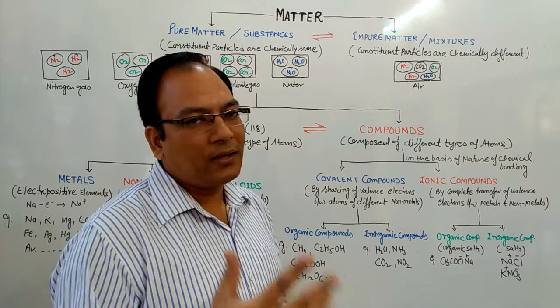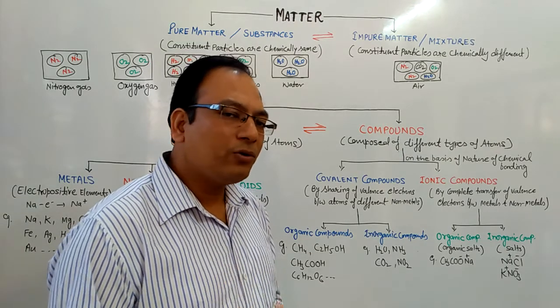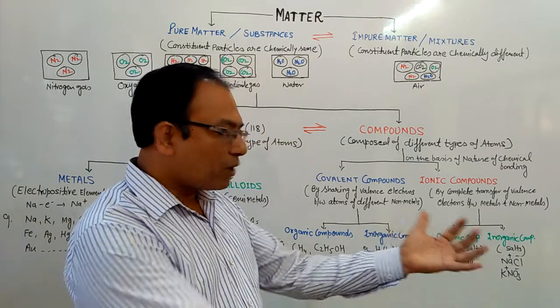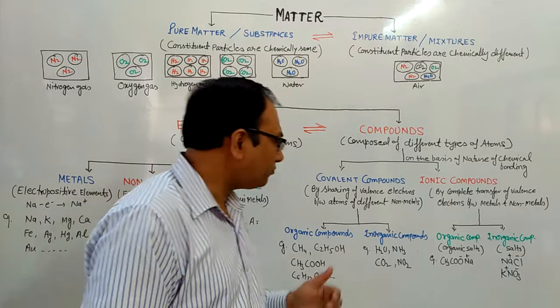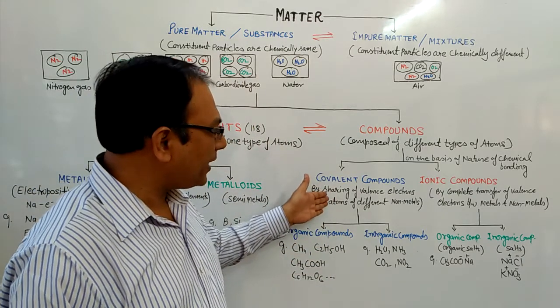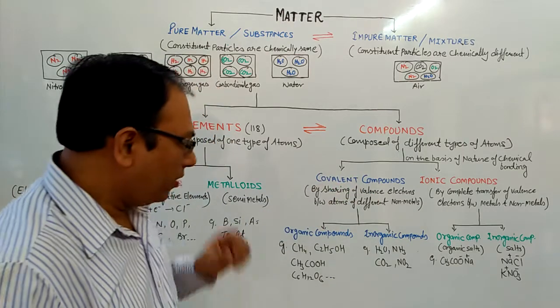Any non-metal does not want to give away electrons; they want to acquire electrons. So in this case, they share the valence electrons to form compounds.